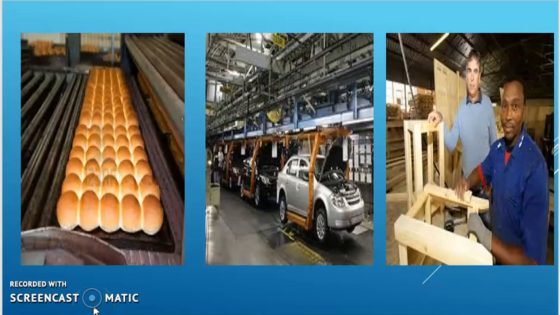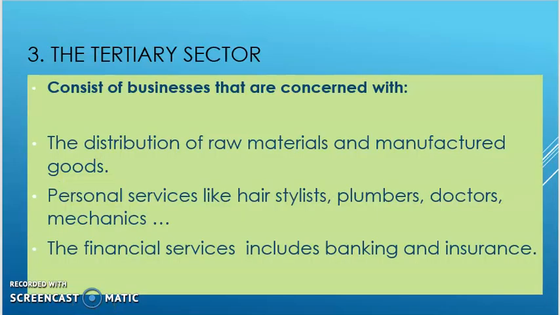Okay, so let us explore the tertiary sector. The tertiary sector is concerned with the distribution of raw materials and the distribution of manufactured goods. What are we talking about when we're saying the distribution of raw materials? We're talking about the transporting of raw materials from the primary sector to the secondary sector. So we need trucks and rail and maybe air freight in order to do that.